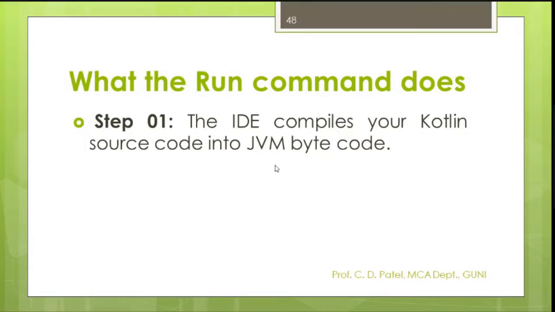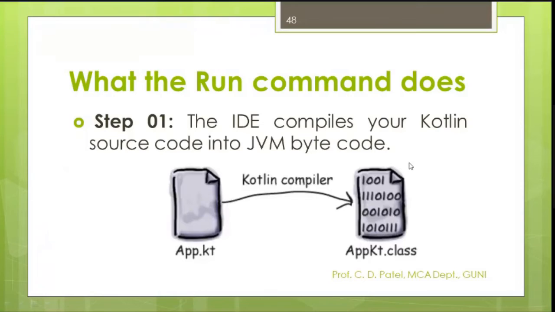And it will run that class file's code with JVM. The code looks like this. For example, your file name is app.kt. Your compiler will compile it and make it into a .class extension, and the name will be merged with the extension. See here, your app.kt will be merged into a single file called app.kt, and the extension will be class.